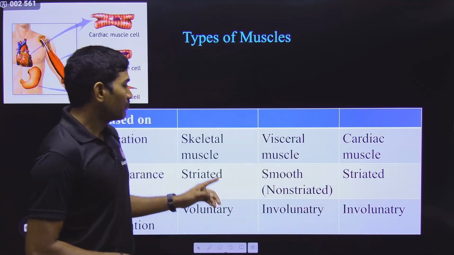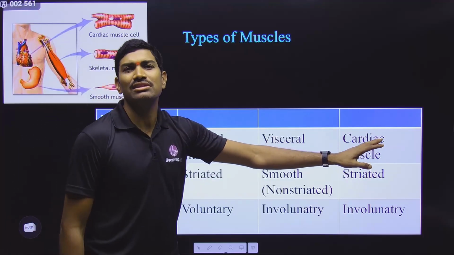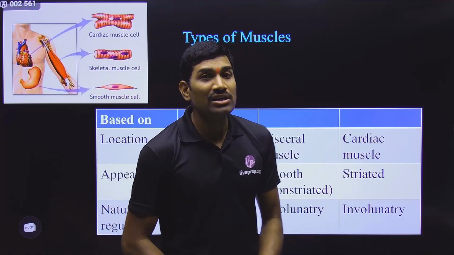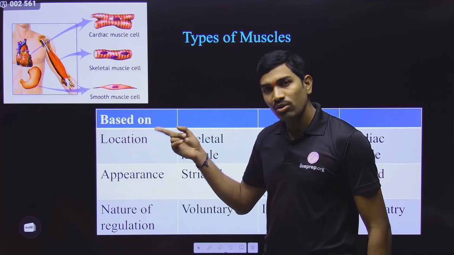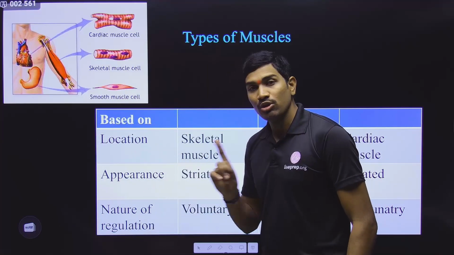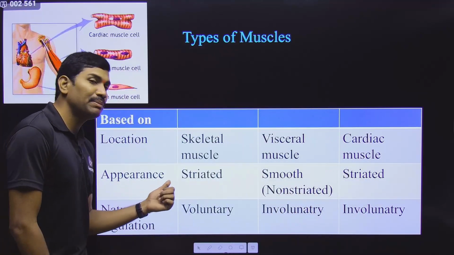Please understand. Sometimes they may say that muscles are of three types, and they will give these names. But they may ask in the question: what is the basis for that? What is the basis for that? Location. So that's why you need to remember these points also for examination. Clear? Now let us come to the next one, appearance.